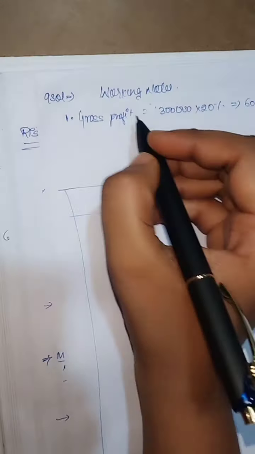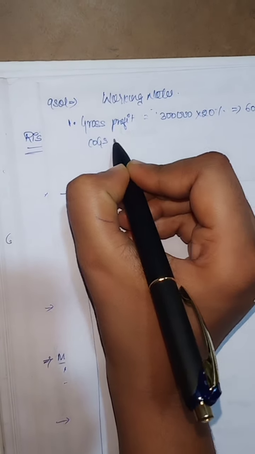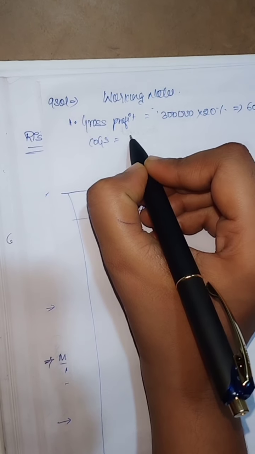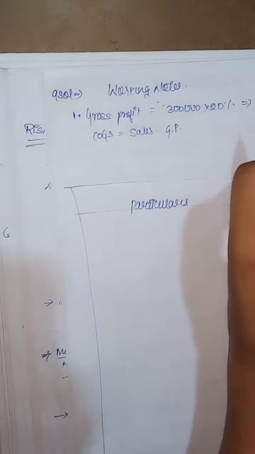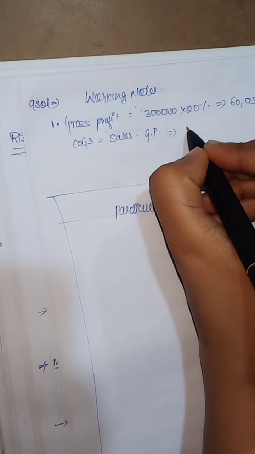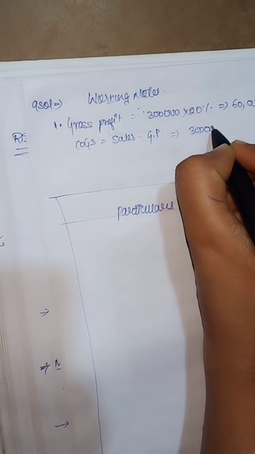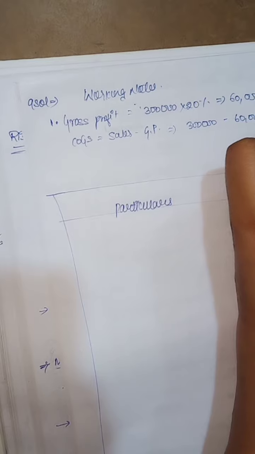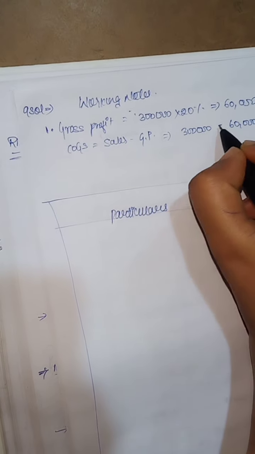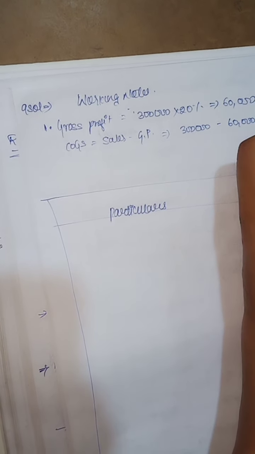So cost of goods sold I want: sales 3 lakhs minus gross profit 60,000, that is 2,40,000.